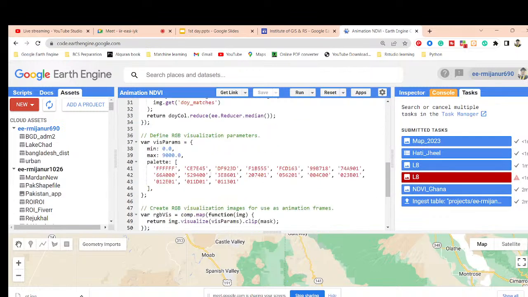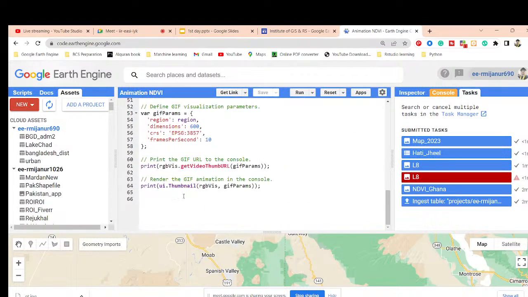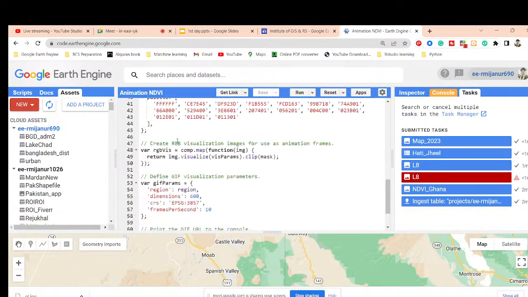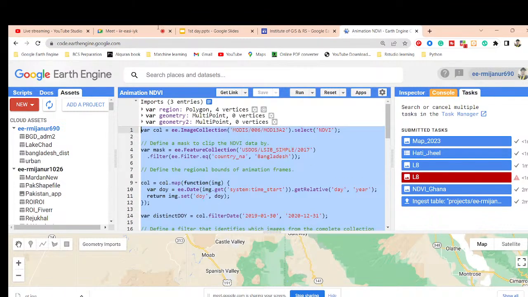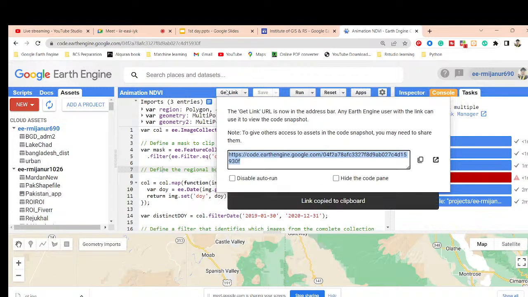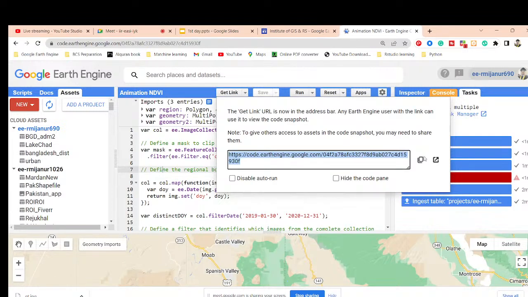Okay. So now you can see here the get link button. Basically this get link is for when I want to share this code with you, so that you can also use the code. I don't need to copy and send you this code. Simply click on the get link button. It provides you a link, you can see. So simply copy it.